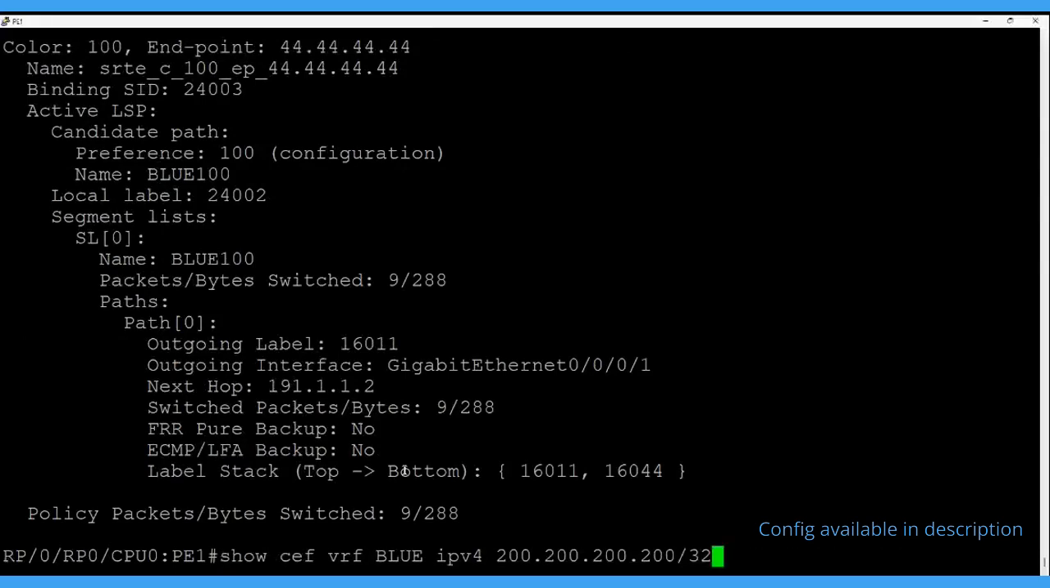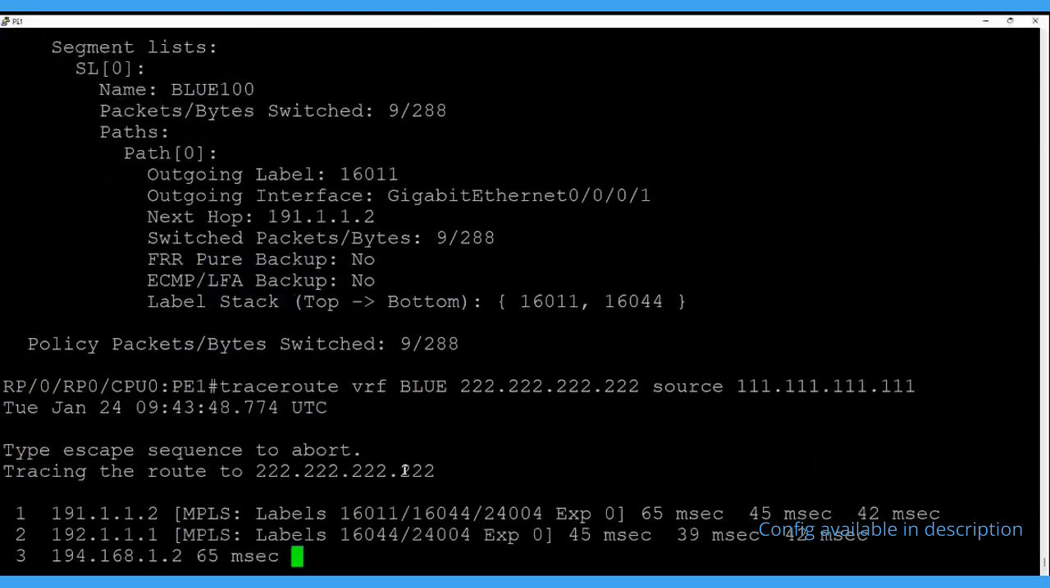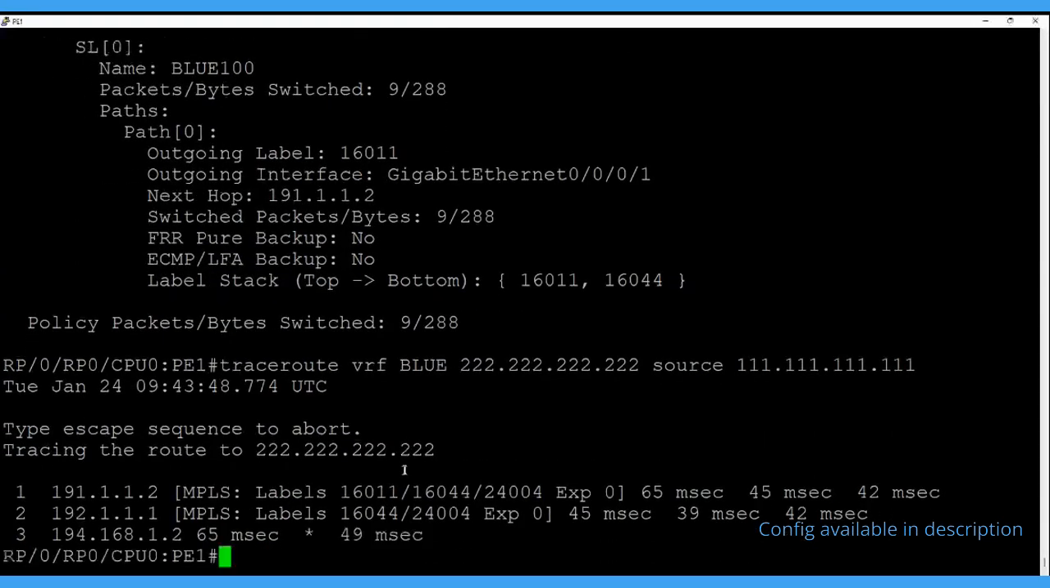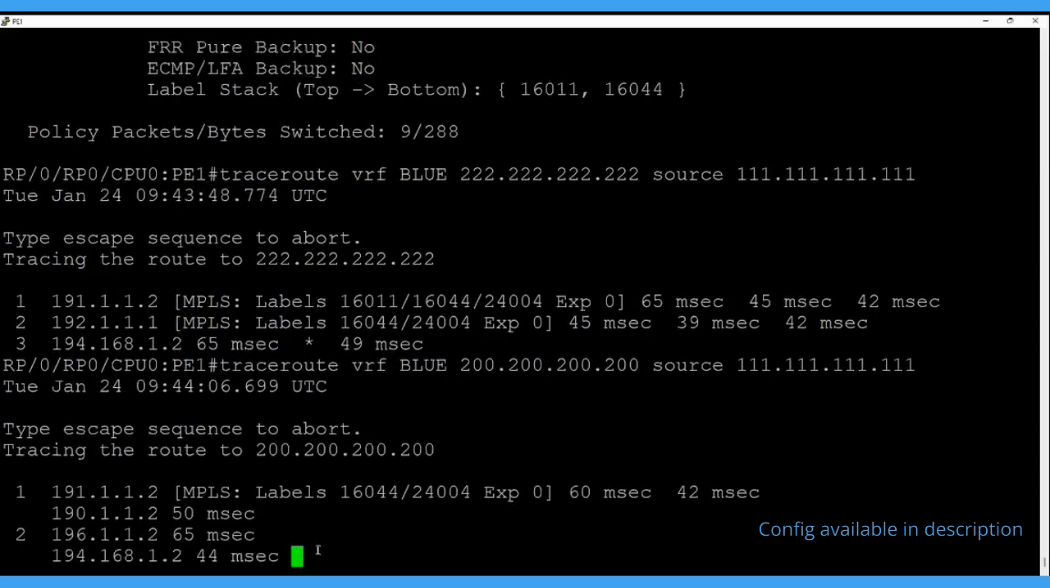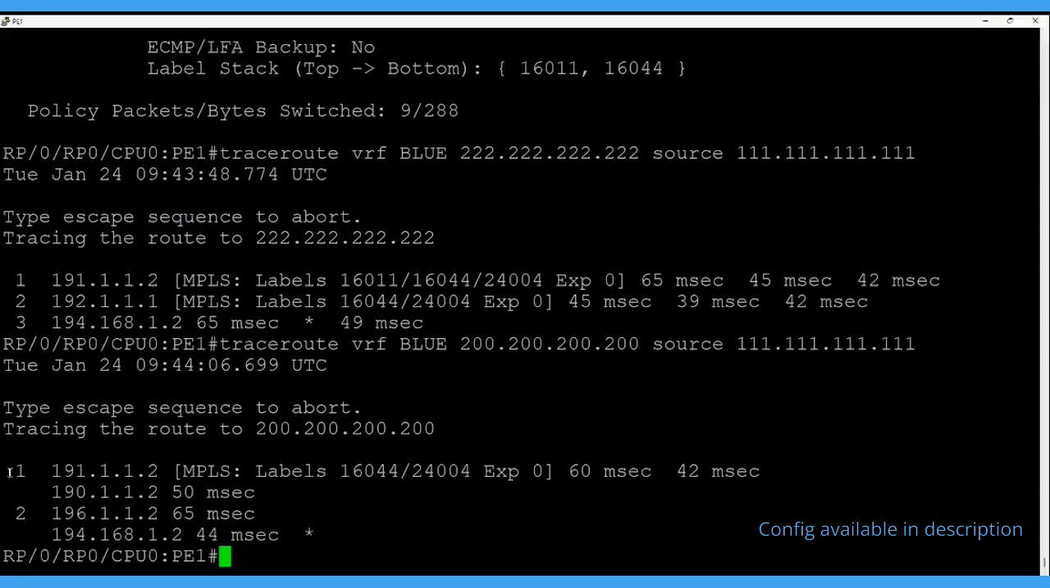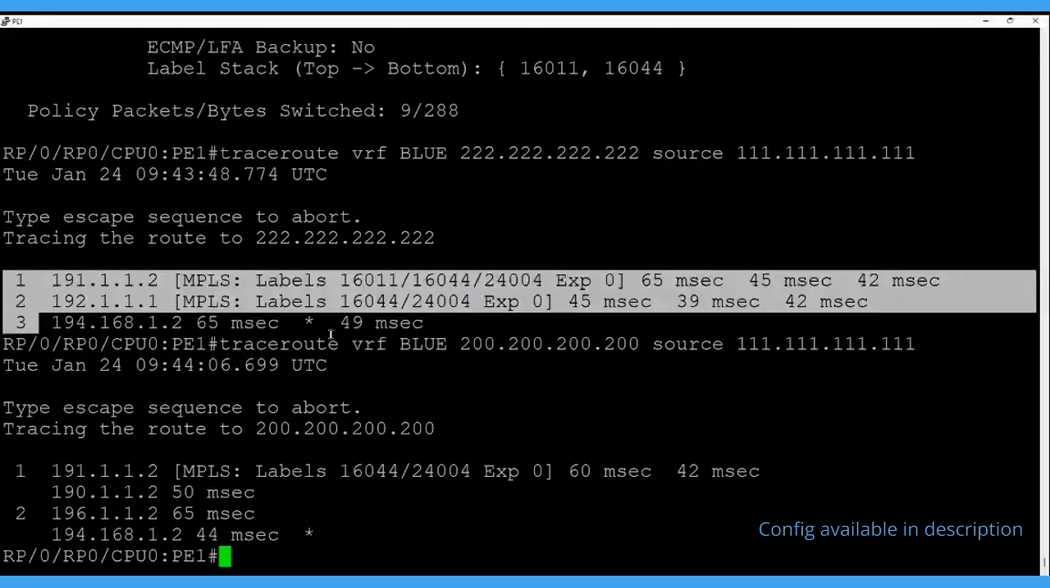Next is the traceroute. Earlier the traceroute took two hops for both the prefixes. Now for the 222, it's taking three hops. It's going to P2, then P1, then PE2. And if you do the same traceroute for the 200, it is two hops. Here we have defined the explicit path on the basis of the color community and it is taking the SR-TE path. Thank you.